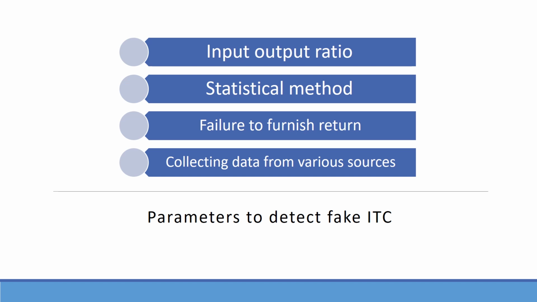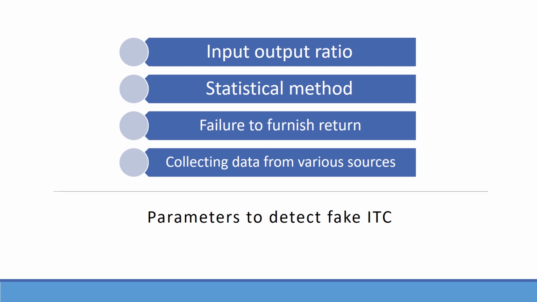Statistical method or analytical tools. The department has various tools and facilities to generate various reports on various parameters. For example, the department may study the trend of utilization of ITC over a particular period of time. In case where the department has found there is a significant variance in the trend, it may proceed to inquire further. Likewise, it may also analyze the HSN summary of the supplier and the recipient, and in case of discrepancies, it may proceed to inquire further.